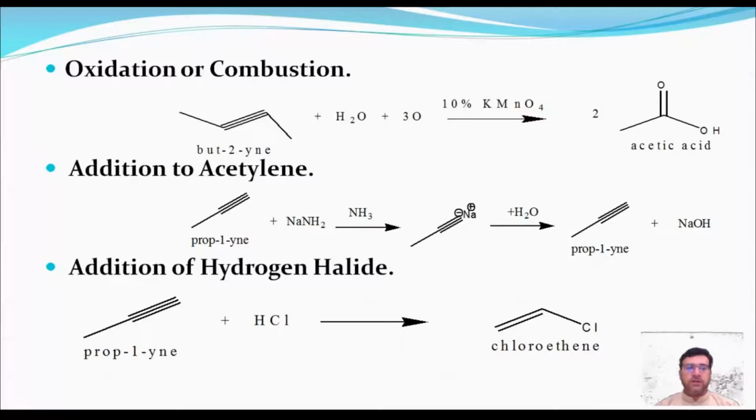Oxidation or combustion of acetylene takes place in 10% KMnO4. This reaction is used to locate the position of the triple bond. Addition of hydrogen halide takes place in the presence of mercuric chloride or cuprous chloride and gives chloroethene, which is vinyl chloride, the monomer of polyvinyl chloride, which is used in manufacturing.